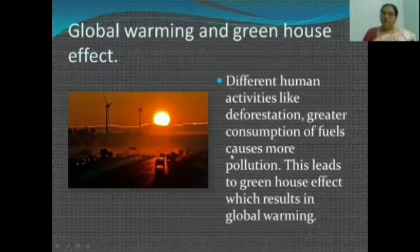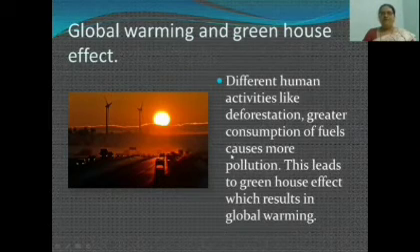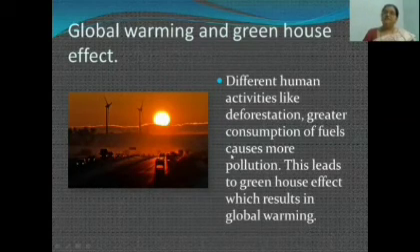Children, according to scientists, the earth has warmed by about 1 degree Fahrenheit over the past 10 years. So these are the factors which are affecting the climate.